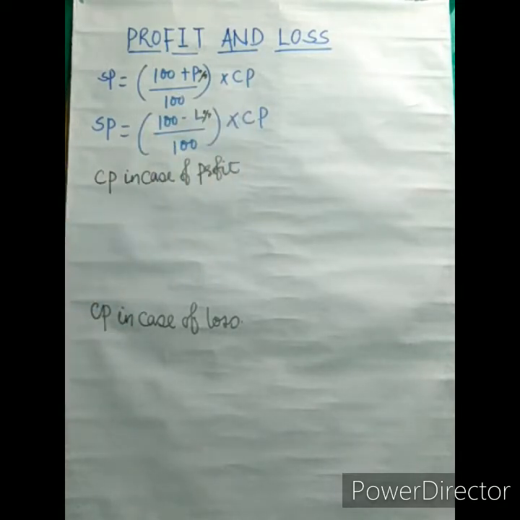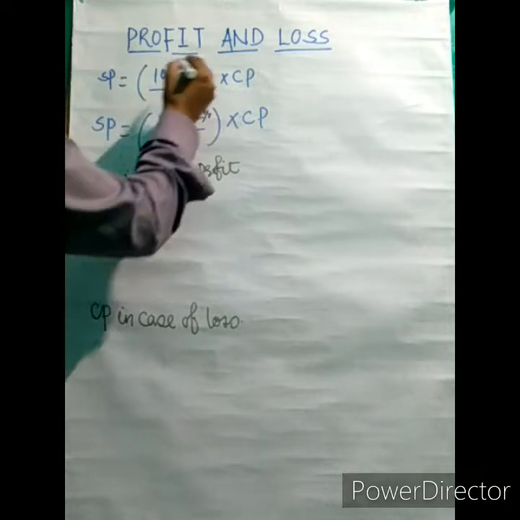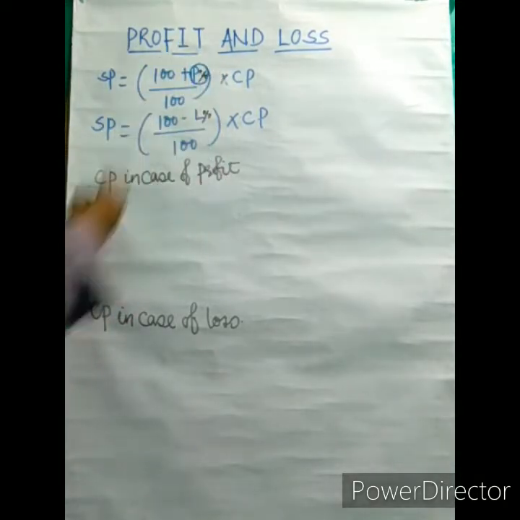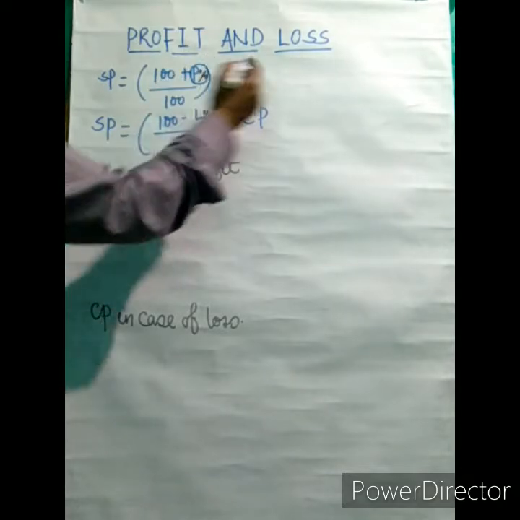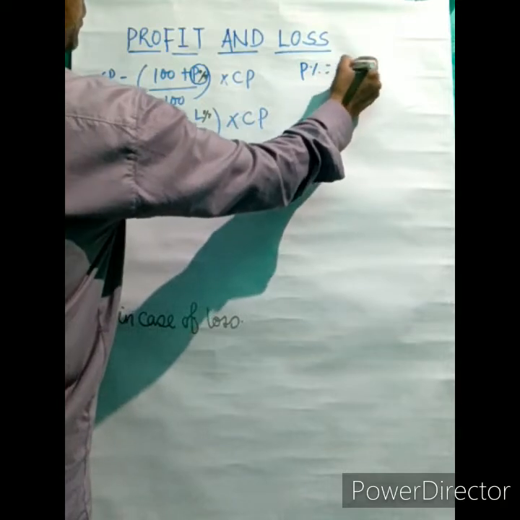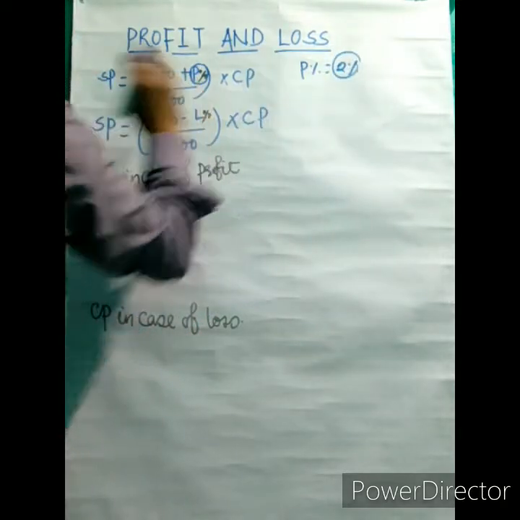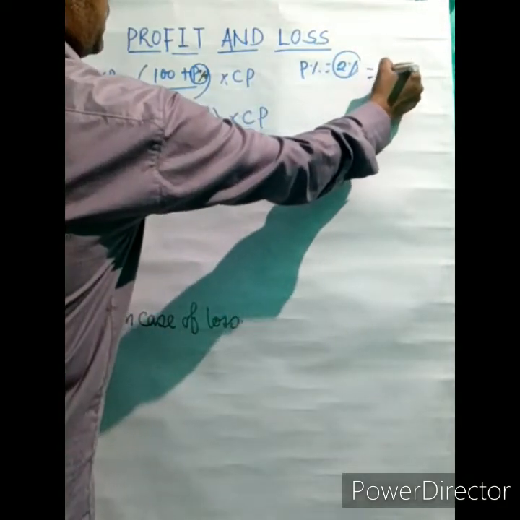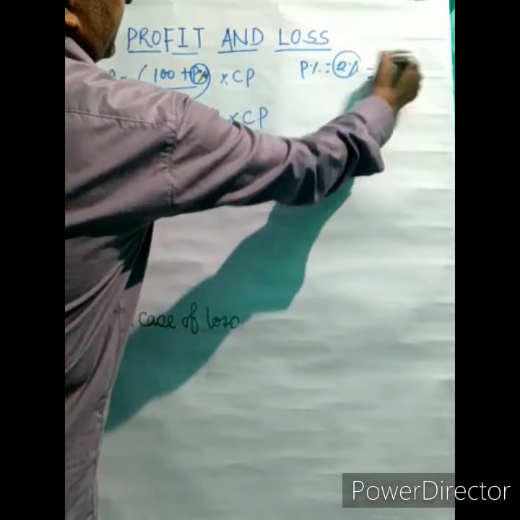But here you have to be careful, because this is profit percent, not profit. If profit percent is given to you as 2%, you will write 2 here. Don't convert this 2% into 2 over 100.